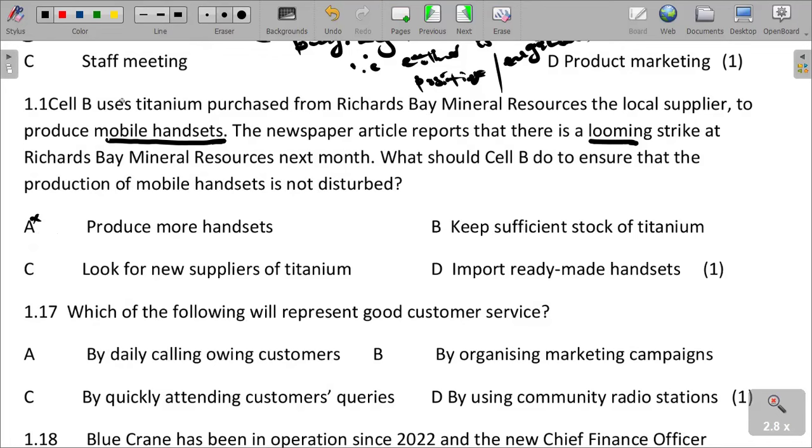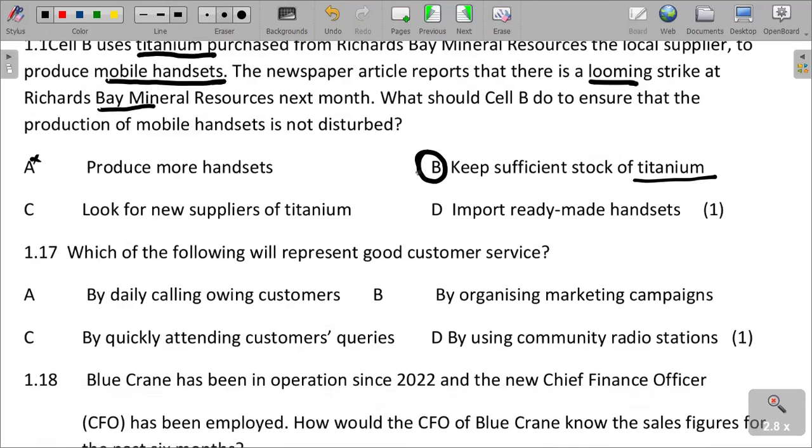They use titanium purchased from Richards Bay, but there is a looming strike there. So in order for them to keep producing, they need to have enough stock of the raw material. The raw material must be in good stock. Therefore, they must keep sufficient stock of the resource.